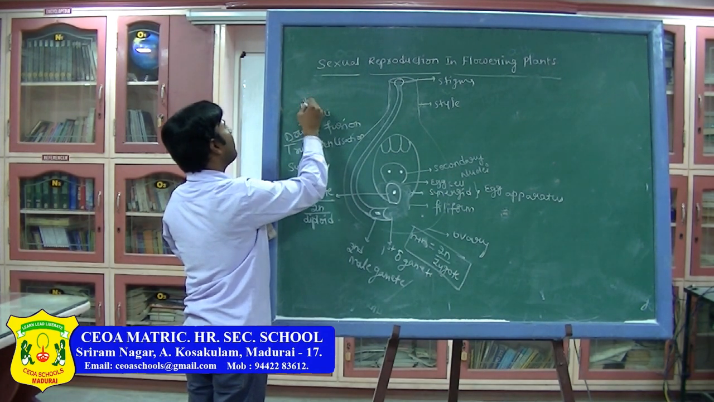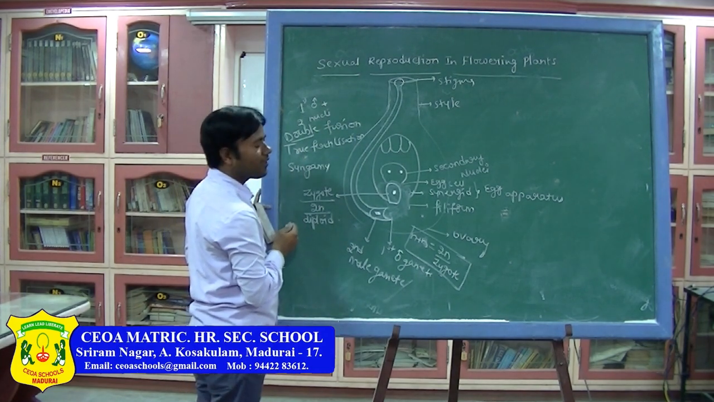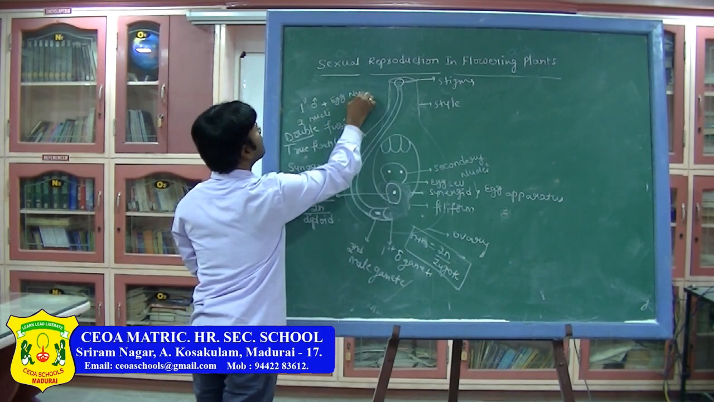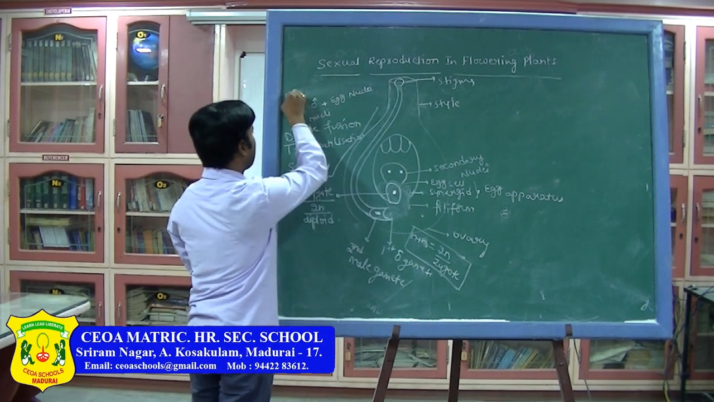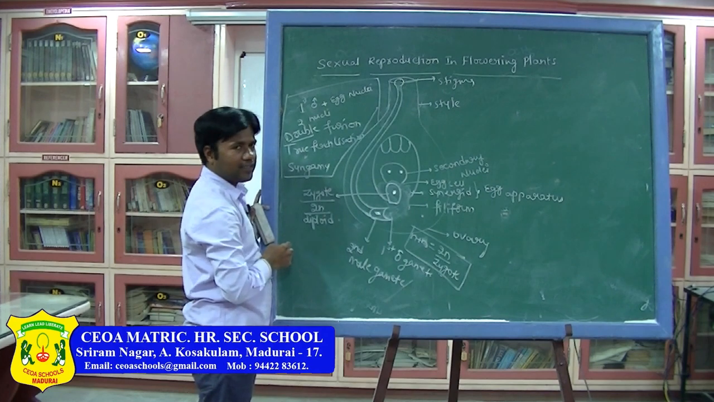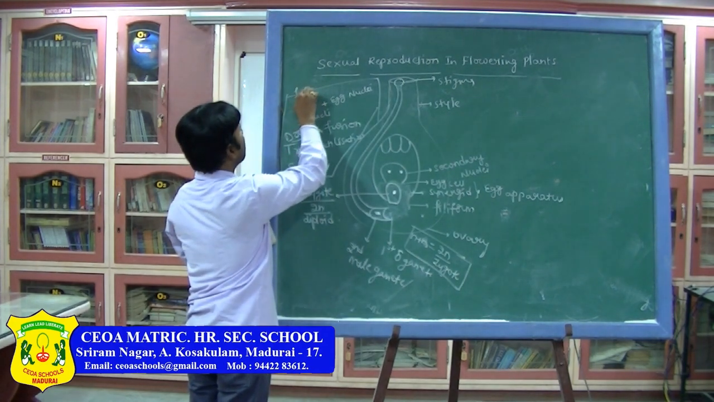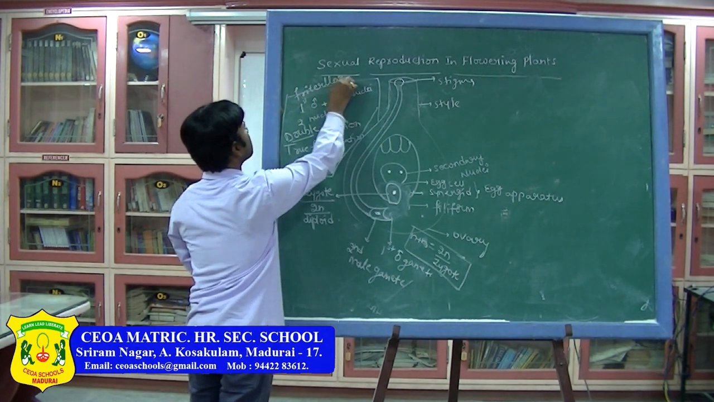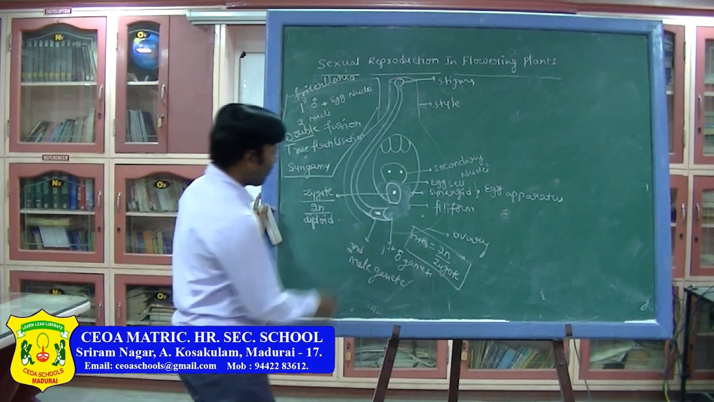First male gamete plus the next one, what is that? Egg nuclei. So this process is called double fusion or true fertilization or syngamy. Okay. First, it was discovered in Fritillaria. Okay. Next, the second male gamete.